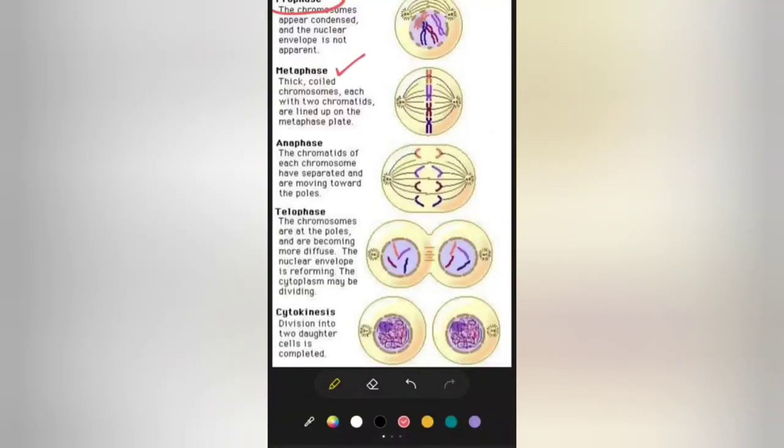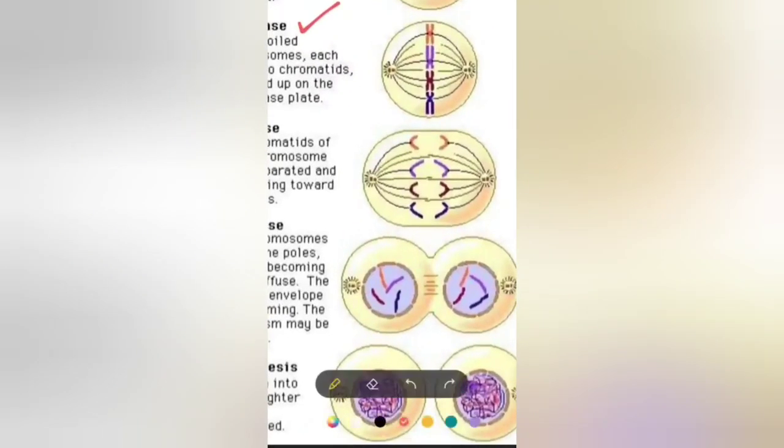So let's start. Moving on to the second phase, which is metaphase. Now what happens during metaphase? This phase of karyokinesis is when the chromosomes have become aligned on the equatorial region. If these are the two poles, this is the equator of the cell, and as you can see, the chromosomes have arranged themselves near the equatorial region, and all the centromeres, here and here, lie along the spindle fibers.